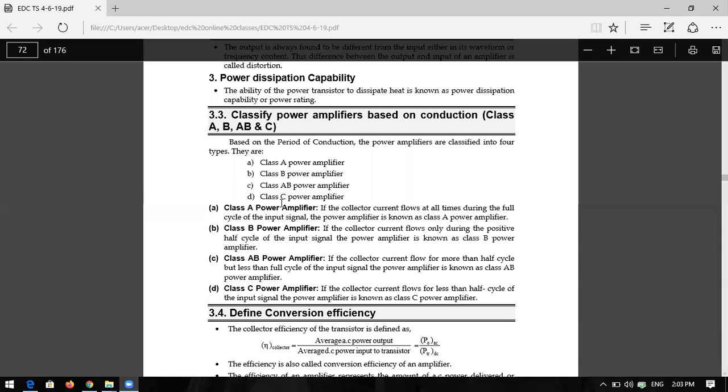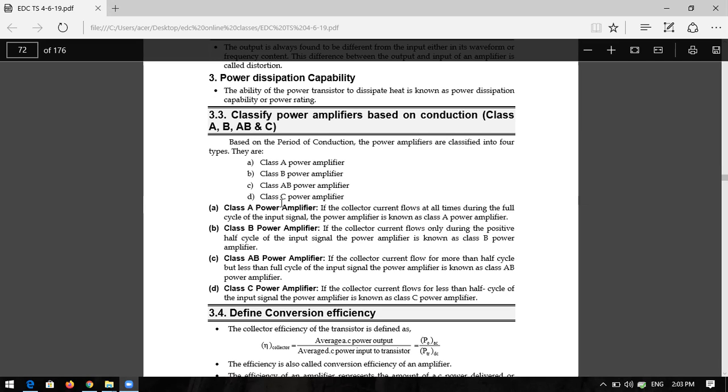For example, 270 degrees is in between 180 and 360. That means only 270 degrees it will be conducting. You can say that it is 1.5 cycle, not the full cycle. Full is 2. So only 1.5 cycle will be conducting in the class AB power amplifier. For example, you are giving an input signal of 360 degrees, only 1.5 cycle will be conducting, not the full cycle. Okay, it is the class AB power amplifier.